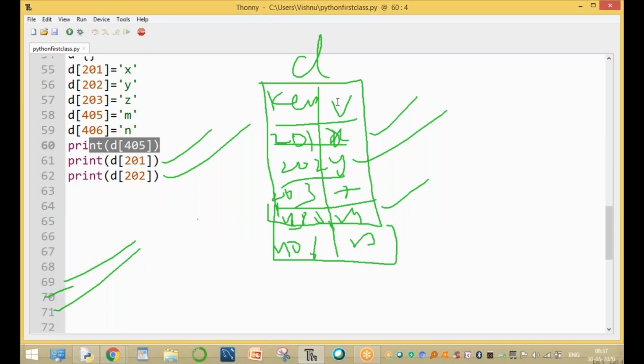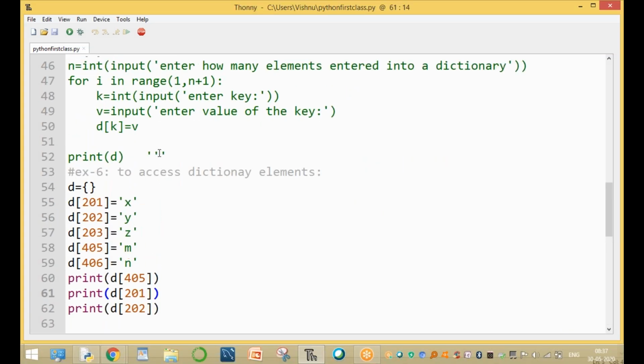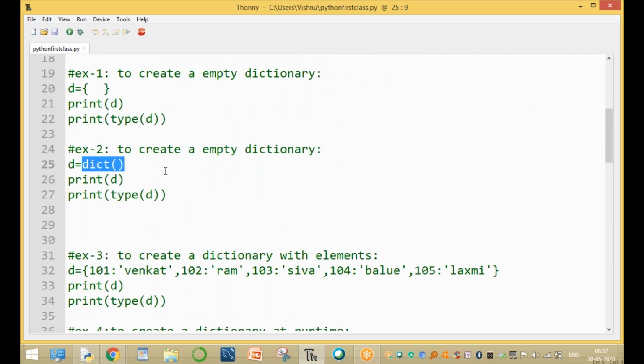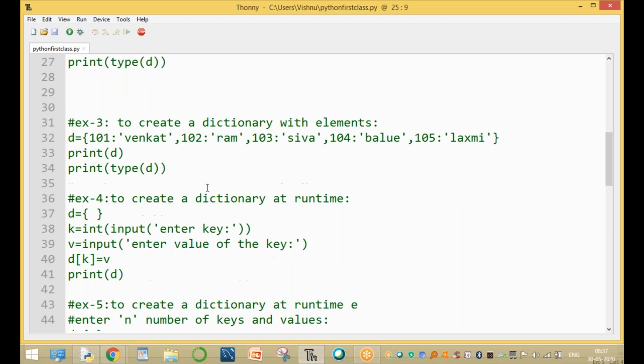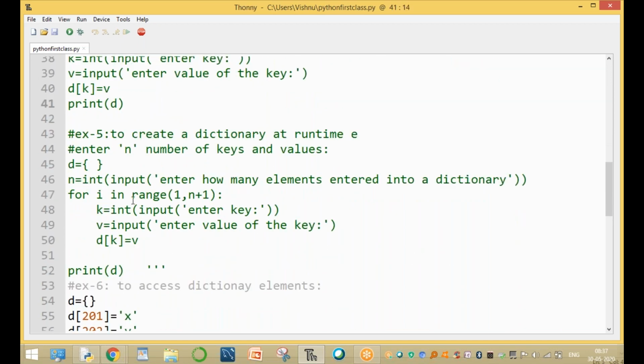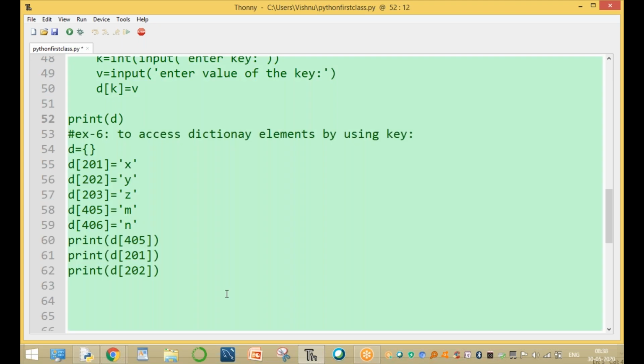Now, creating a dictionary with various types. The first one is an empty dictionary. The second one is also an empty dictionary by using the dict function. The third one is with elements. The fourth one is with elements, entering only one value. The fifth one is entering elements with any number of values, and accessing the dictionary elements by using keys. Up to here, is everything clear?